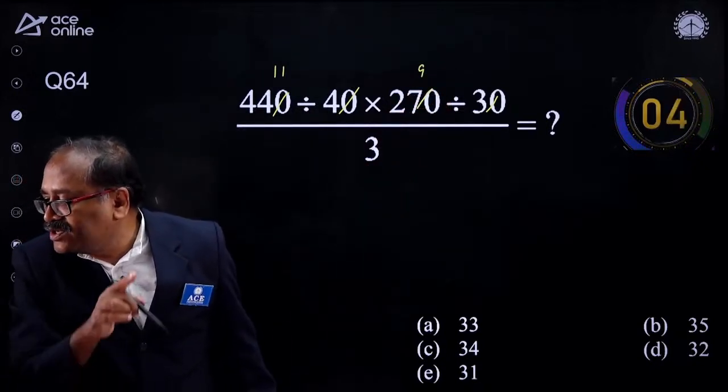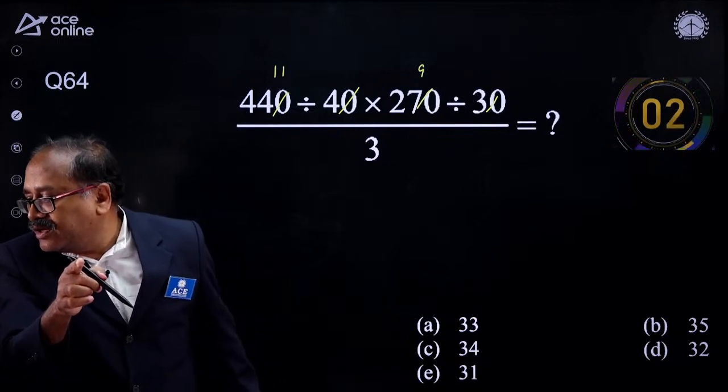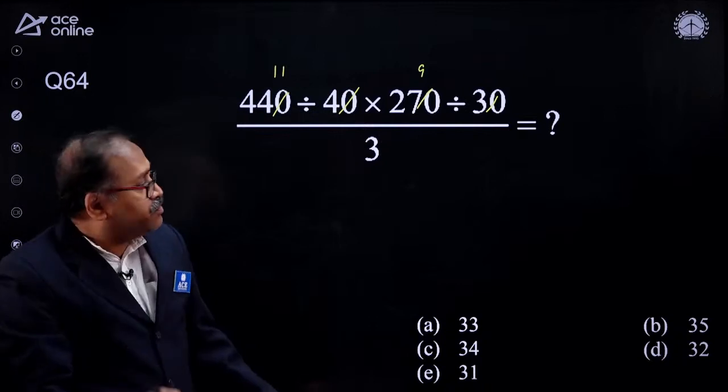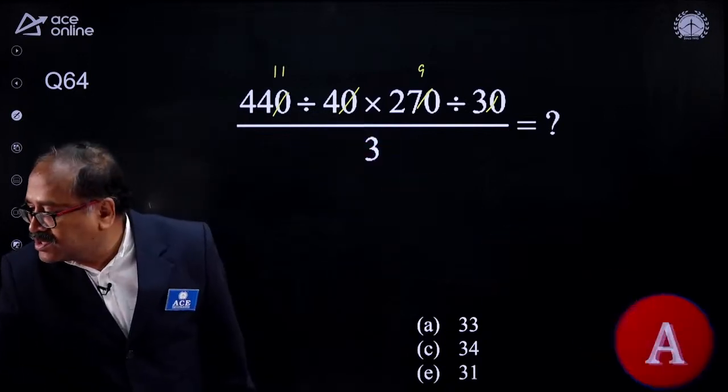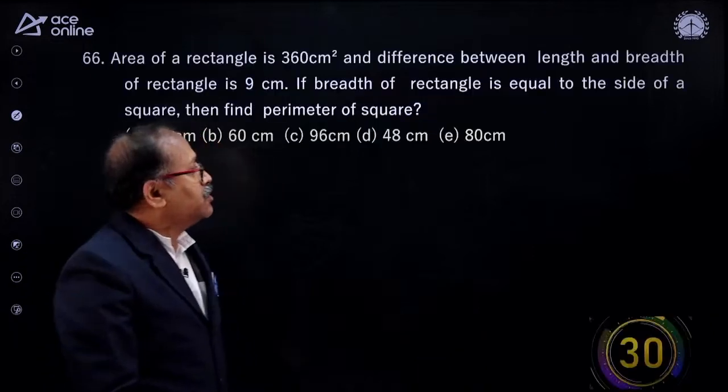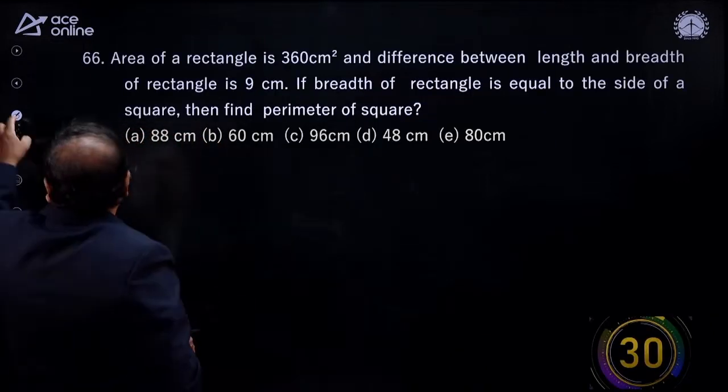33. Chandrasekhar is the first one to answer it, then Chandra Kumar Reddy, and then Sheikh, Aman, and Subba Reddy. Let's check that option A is right. Option A, 33 is the answer. Yes, 33 is the answer. Now comes the arithmetic question.